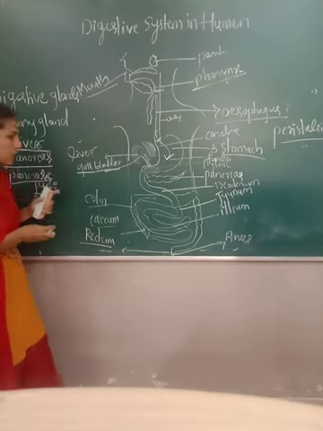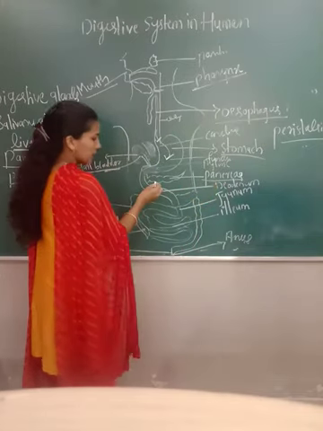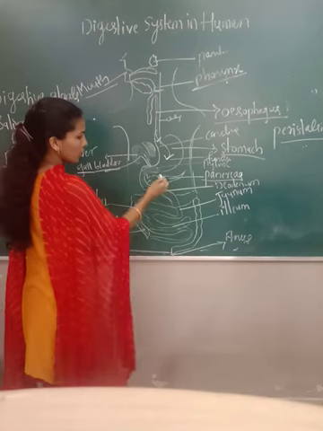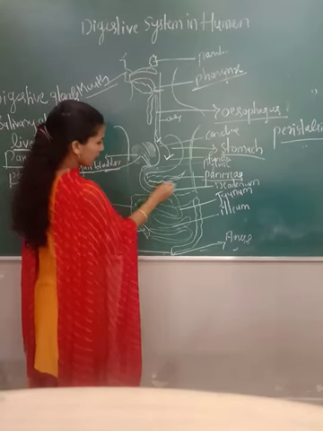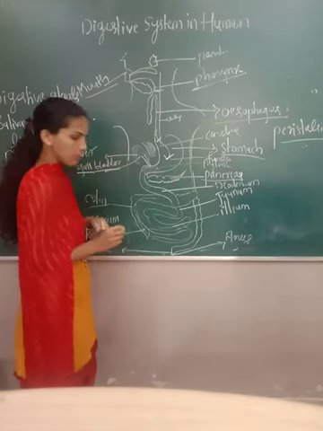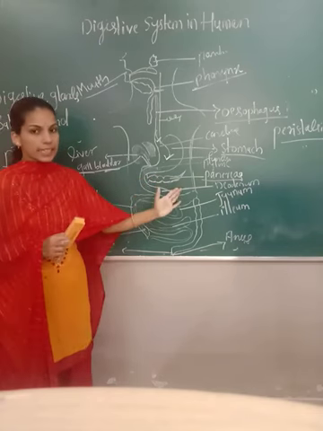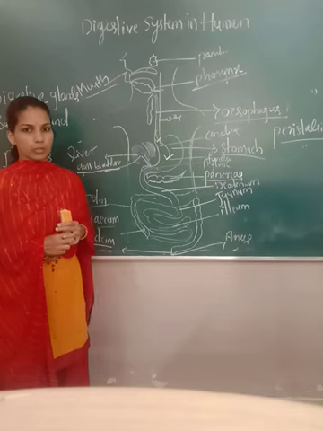This part we refer to as the pancreas. It is a pinkish leaf-like structure present on the lower side of the stomach region. It helps in the secretion of pancreatic juice, whose enzymes help in the digestion of protein molecules.